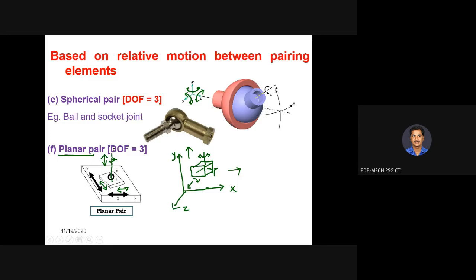Whenever a link is placed over another link which is having 3 degrees of freedom, then it is said to be a planar pair. I will clearly discuss what degrees of freedom are in the subsequent classes, but try to understand what is meant by planar pair. If you are having 2 translational motions and 1 rotational motion, then we can call it a planar pair. So up to this, any doubts?